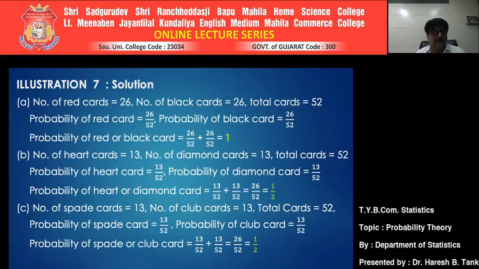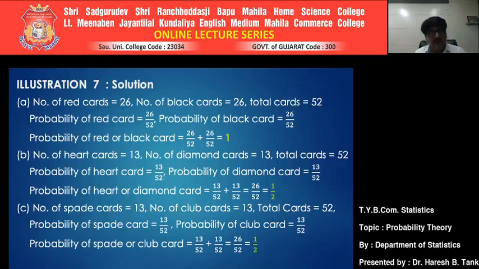The third one. Intention is to get the probability of a spade or club card. How many spade cards are there? 13. How many club cards are there? There are 13. Total number of cards is 52. What will be the probability of getting a spade card then? It comes to 13 upon 52.